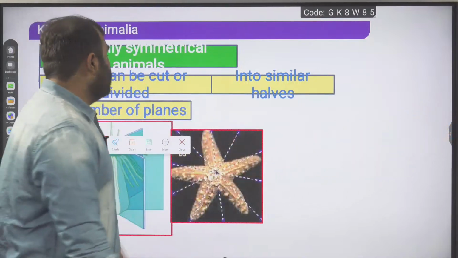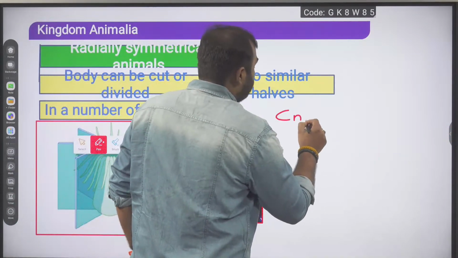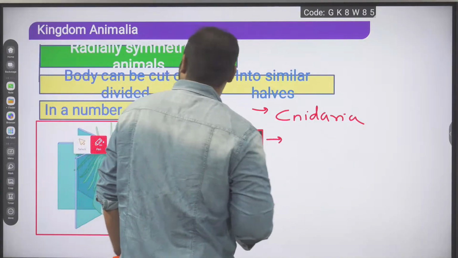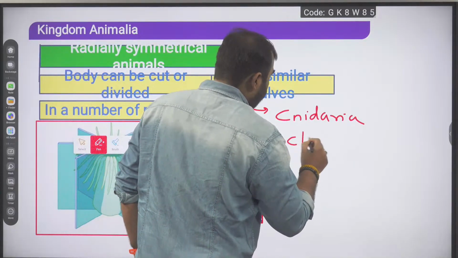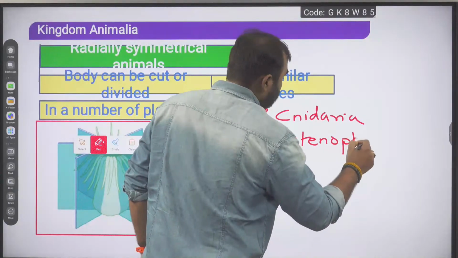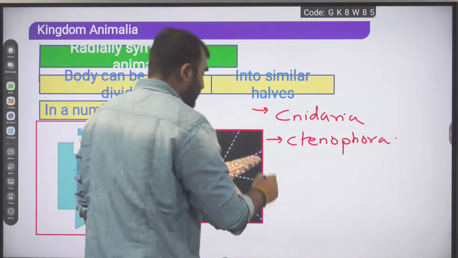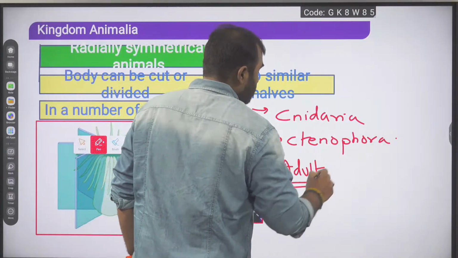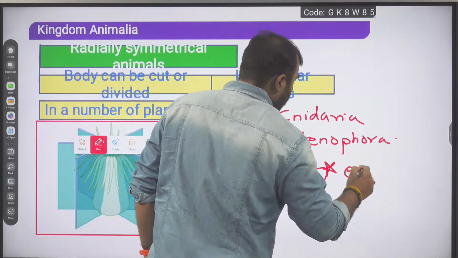So we can say here, Cnidaria comes. One is Cnidaria in radially symmetrical. Then after Cnidaria, we can add Ctenophora also in radially symmetrical, and then adult echinodermates.